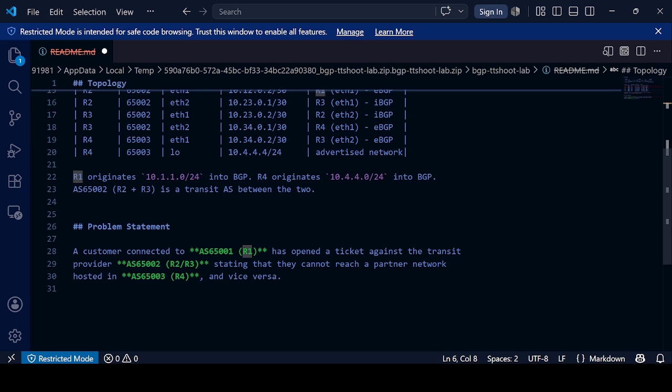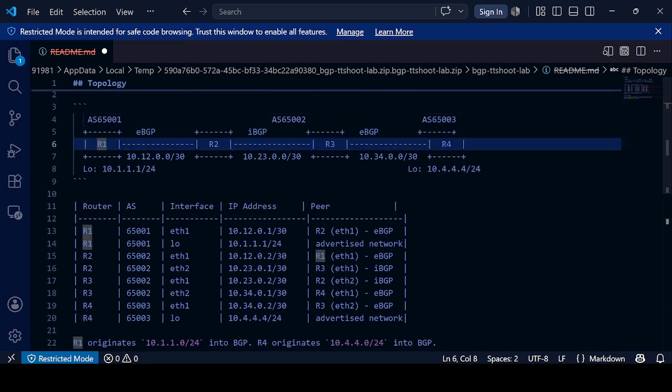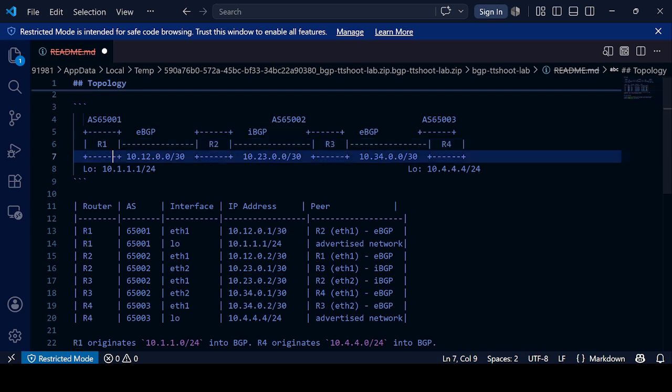The problem statement is that a customer connected to AS 65001 has opened a ticket against the transit provider stating that they cannot reach a partner hosted in R4. So from R1 we are trying to reach R4, but somehow we are not able to. Reachability means that if we ping from either the R1 side or the R4 side to each other's loopback, they should be able to ping each other. Then we have end-to-end connectivity, at least from our topology and the setup which we have.